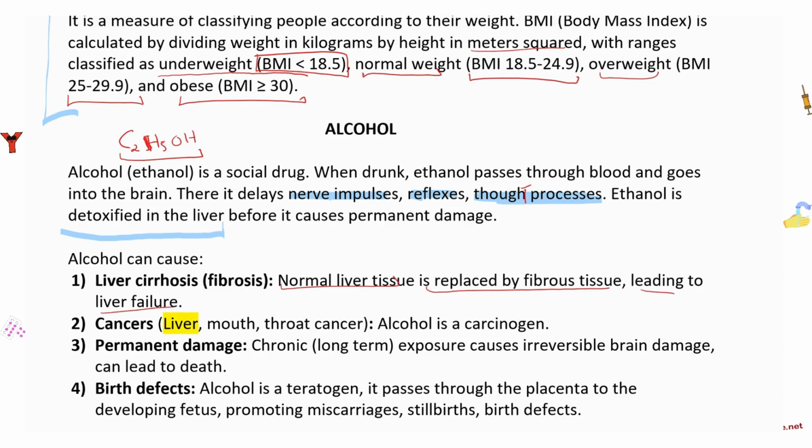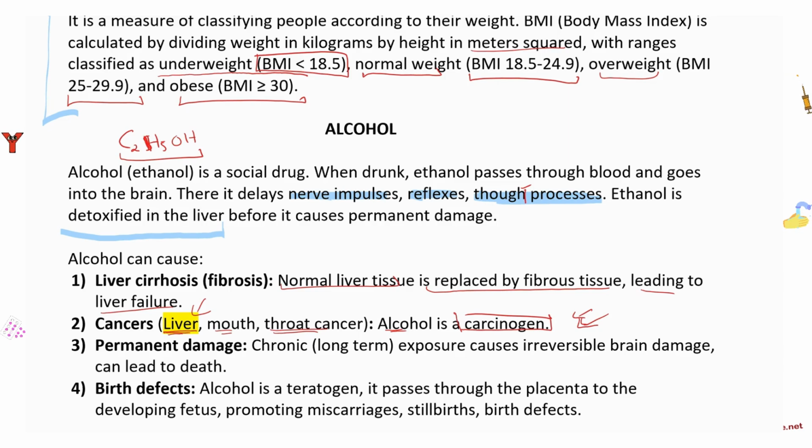Number 2, you have cancers. You're constantly damaging these cells, and these cells have to divide all the time, so constant damage and division can eventually lead to different types of cancers. For example, liver cancer, because you're damaging the liver all the time. Mouth cancer and throat cancer as well, because it's going through the mouth and throat. Alcohol is a very big carcinogen. So it's very bad for health, really. There's no point of drinking alcohol if you're an educated individual.